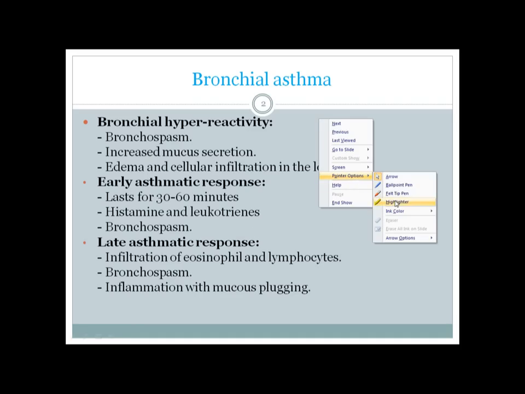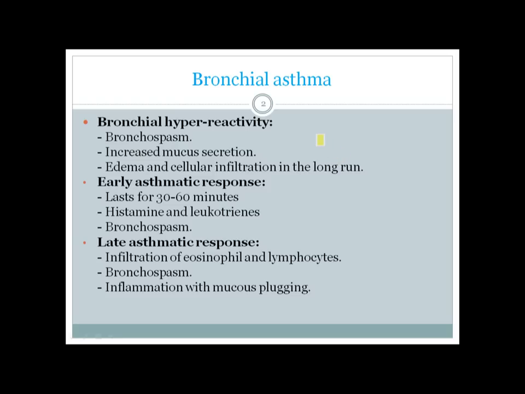As you already know, bronchial asthma is an allergic reaction to some allergens, and this reaction is characterized by bronchial hyperreactivity. And if the bronchus or bronchial tree is hyperreactive, initially there will be bronchospasm, but later on there will also be increased mucus secretion, and ultimately there will be cellular infiltration and edema.